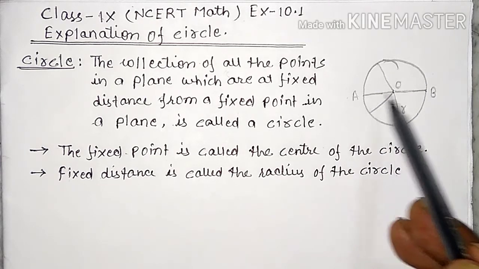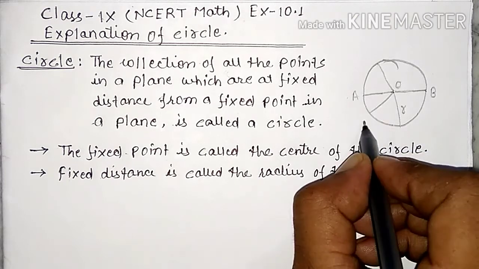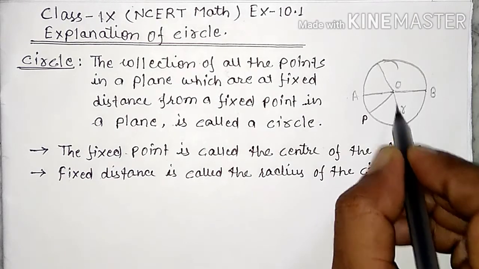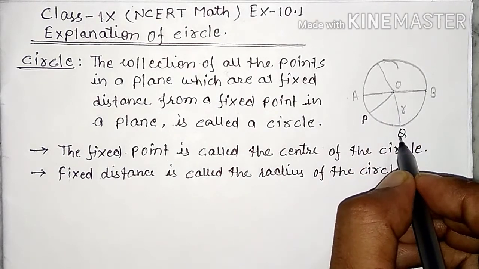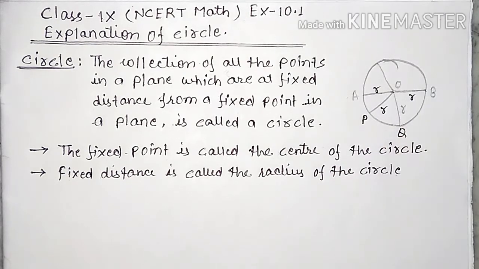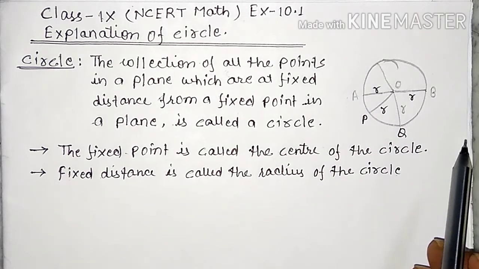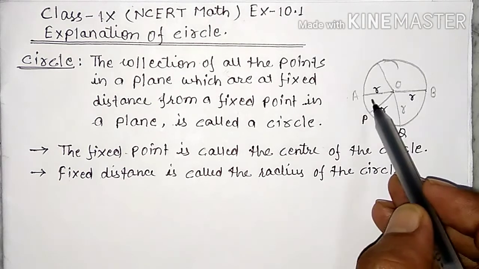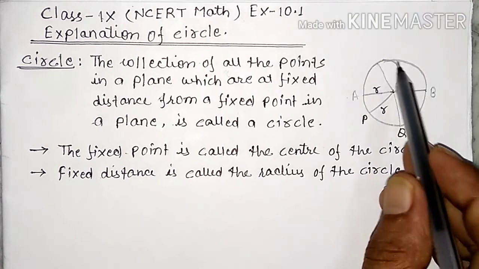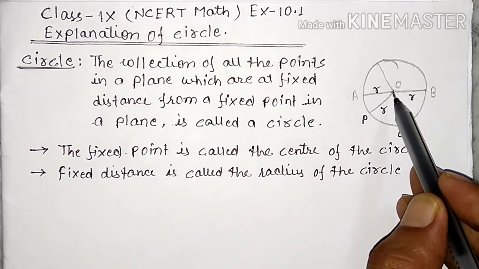Suppose OA, OB, and if we put here P, Q, then OP, OQ are all radii of the circle. So the line segment joining the center and any point on the circle is called the radius of the circle.